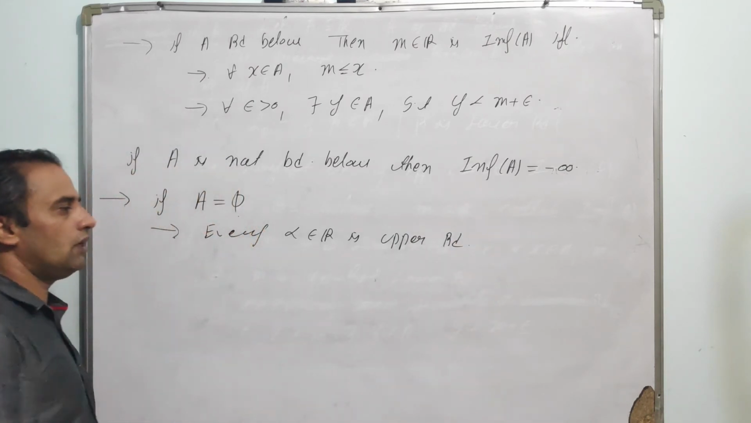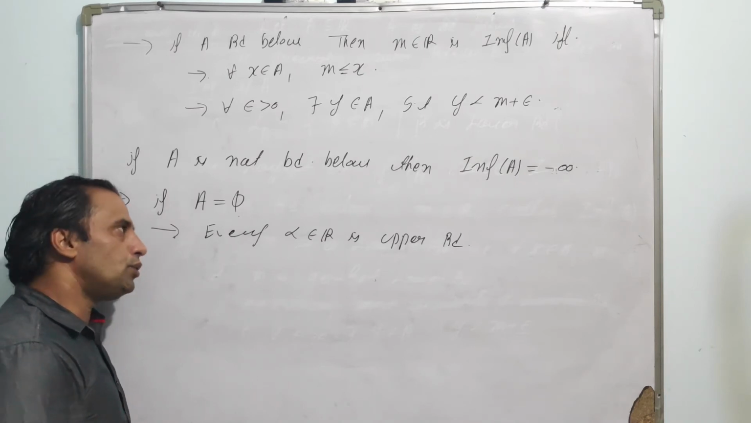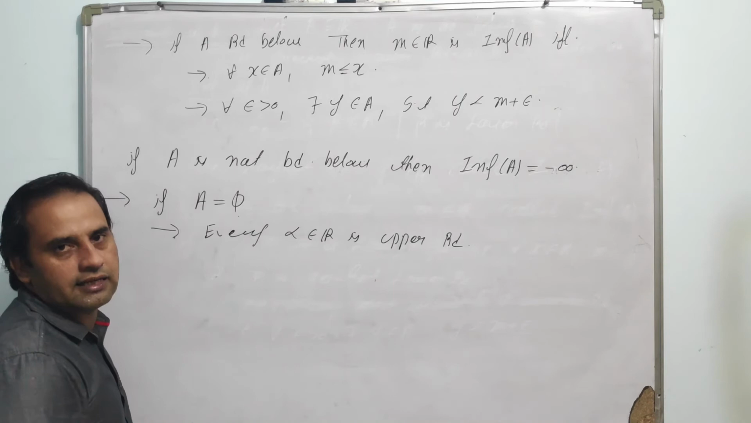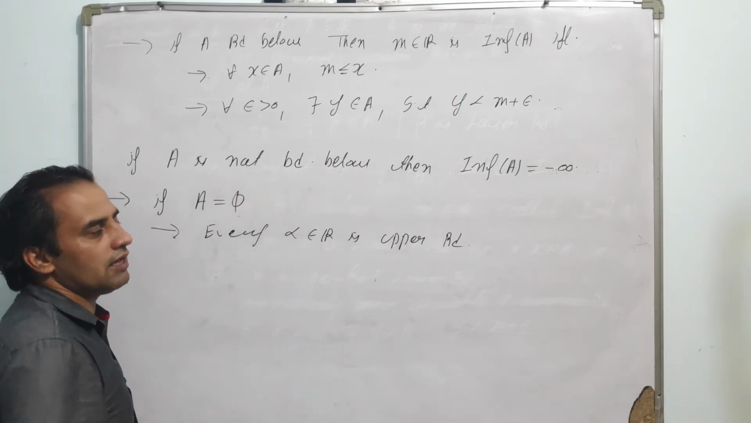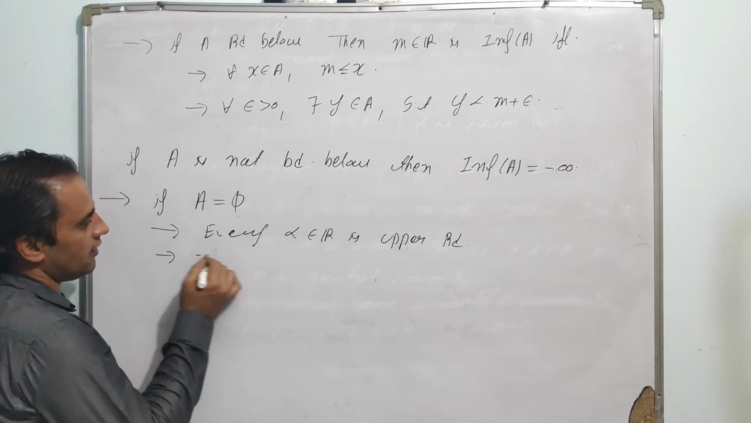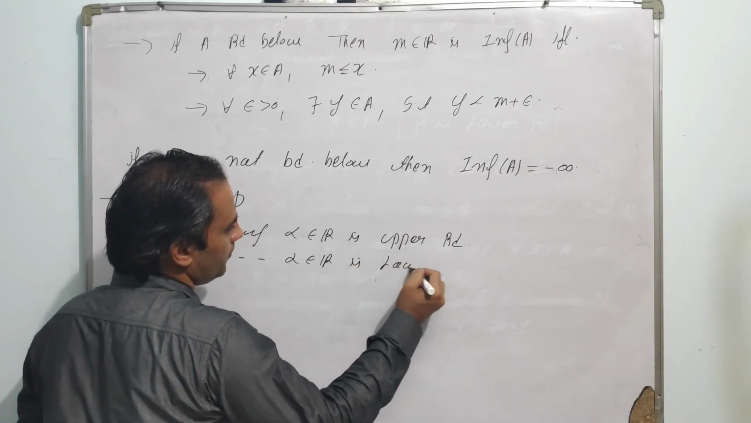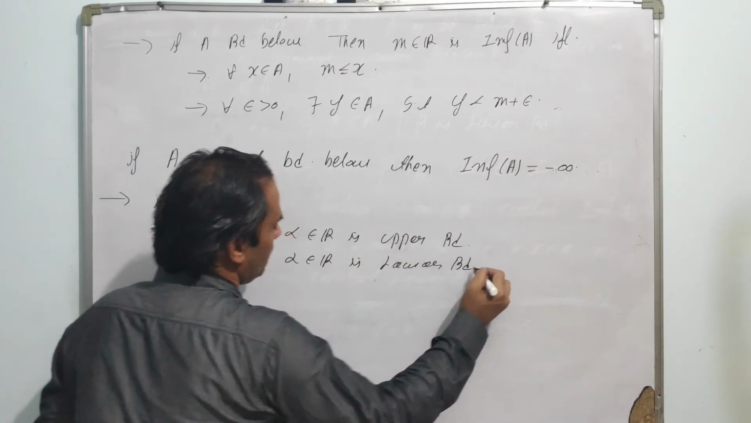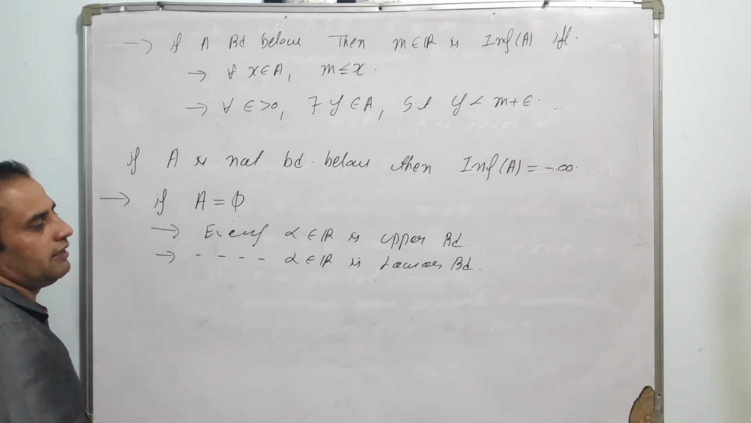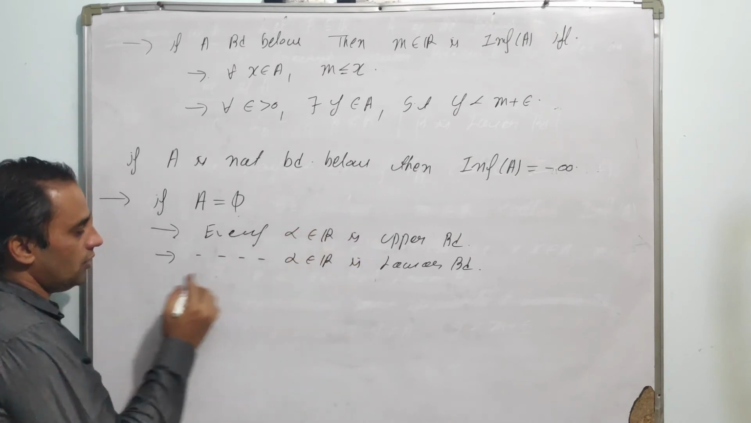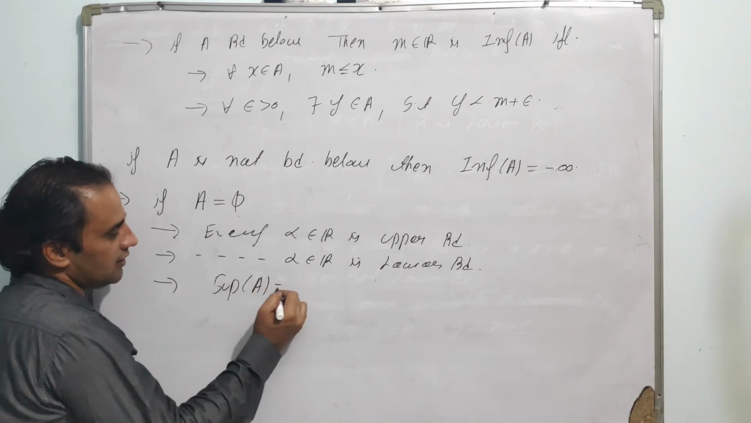By definition of an upper bound, alpha is an upper bound if for every x belonging to A, x is less than or equal to alpha. Since A does not have any element, every element is an upper bound. Similarly, we can say that every alpha belonging to R is a lower bound. If every alpha belonging to R is an upper bound and also a lower bound, then the least upper bound is the supremum. So the supremum of this A is the least upper bound.